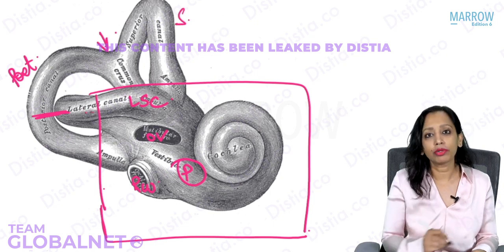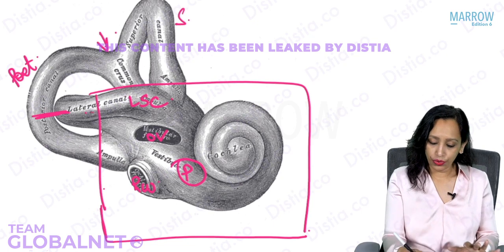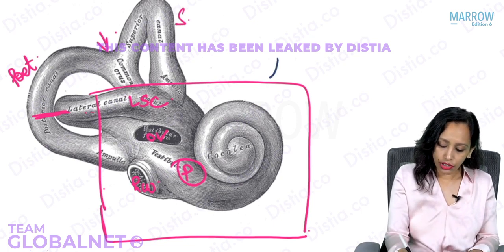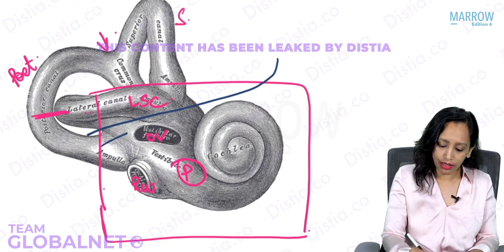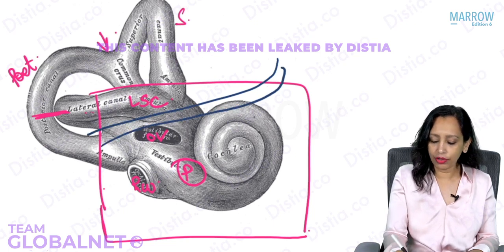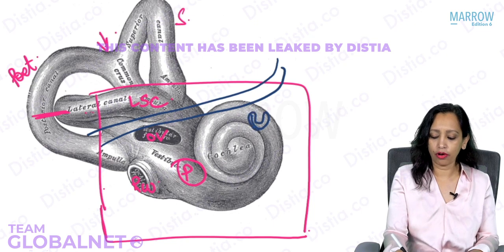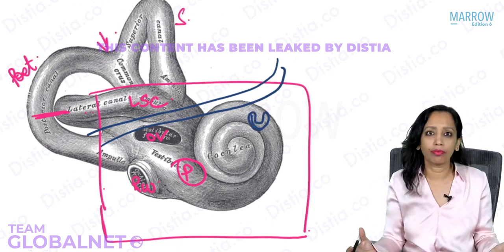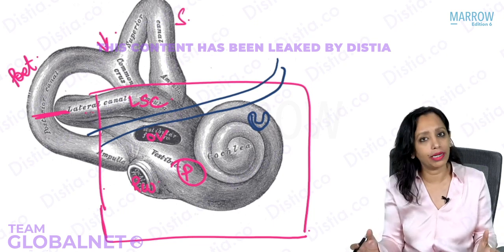So where is the facial nerve here? The facial nerve will pass in between these two, and here we will have the processus cochleariformis. Is that clear? So we see that we already knew everything about the medial wall of the middle ear.